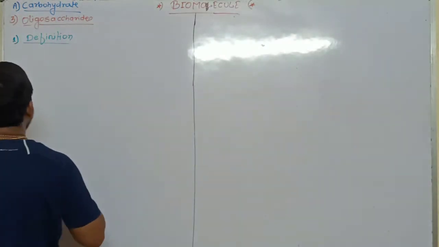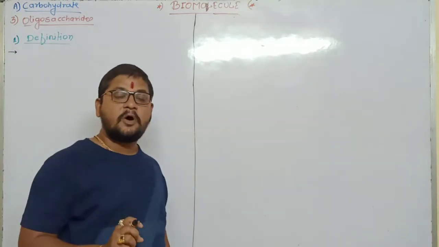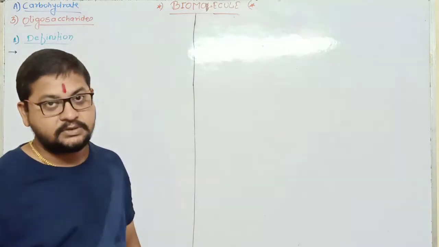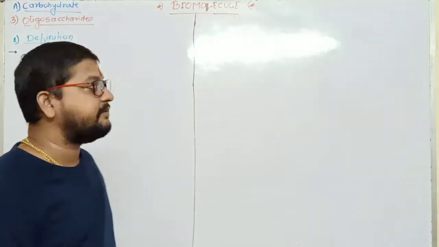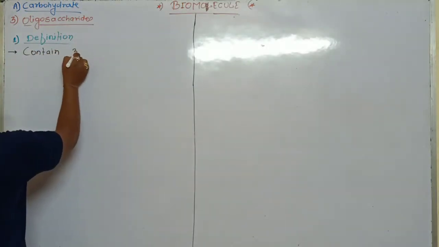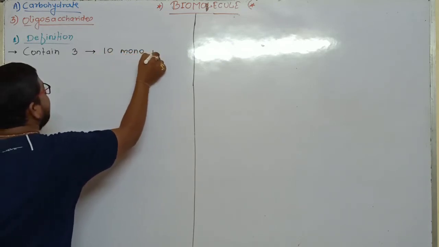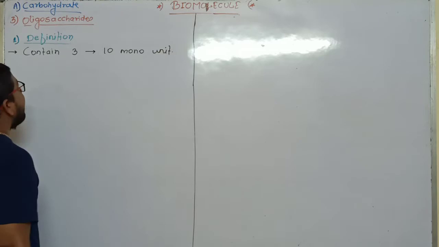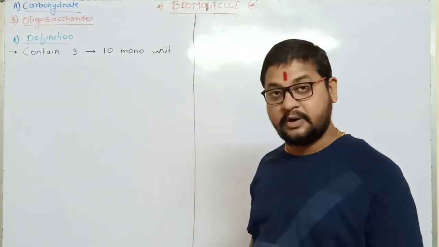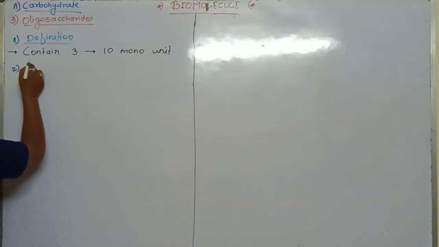Oligosaccharide means the carbohydrate which is made up of 3 to 10 monosaccharide units, or the carbohydrate that contains 3 to 10 monosaccharide units is called oligosaccharide. It includes the following types. So what are the types of oligosaccharide?